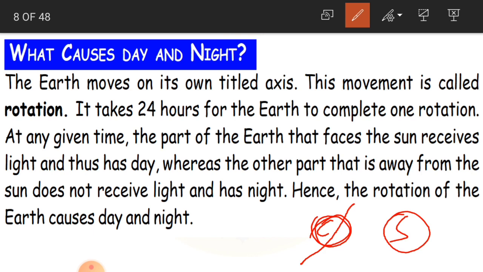It takes 24 hours for completing one rotation. When it is moving around itself, the area which is facing towards the sun will be having day, and the opposite area which is not facing the sun will be having night.